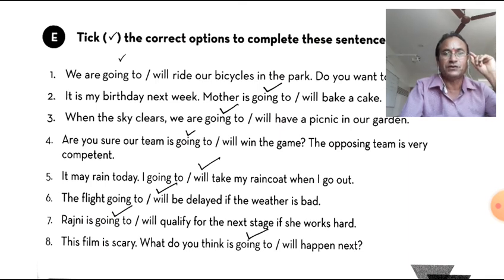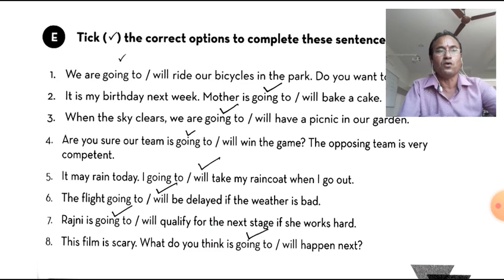The film is scary. What do you think is going to happen next? So here also prediction. Most of the sentences are of prediction, and going to is used in place of will and shall, but its three main functions are prediction, intentional plans and promise. Now let's move to F.